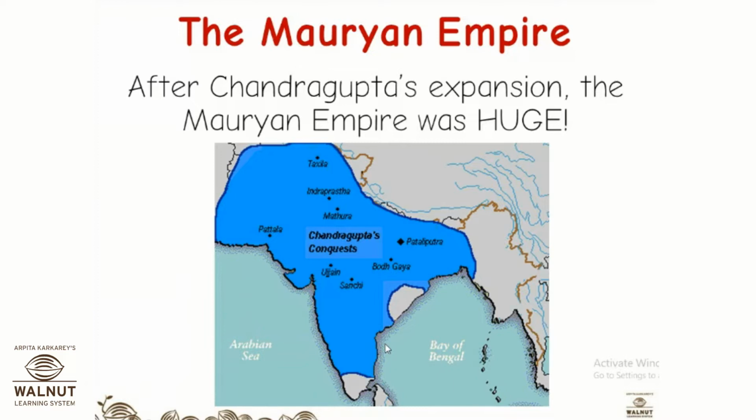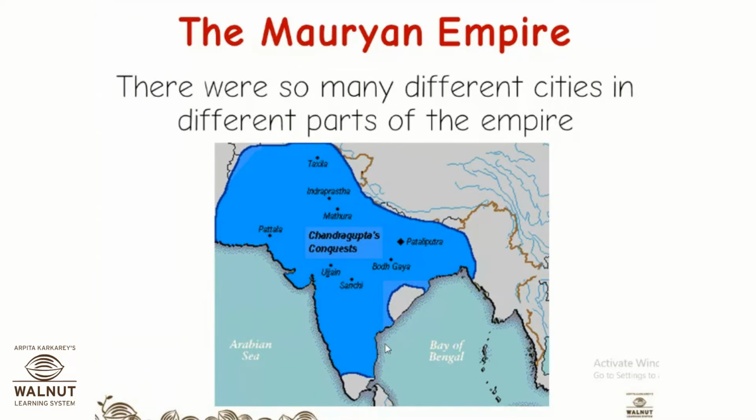So when the empire became huge, there were different cities and different parts of his empire. Now, can you see, after taking up the territories from Seleucus Nicator, right from Afghanistan to the southern tip of India, the entire India and the subcontinent was under his control. So to control such a huge empire, it is going to take him a lot of trouble. It is going to take him a lot of planning, and yet he managed it efficiently. So let's see what did he do.